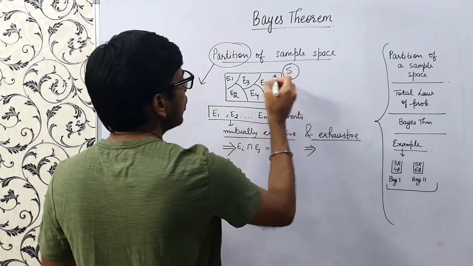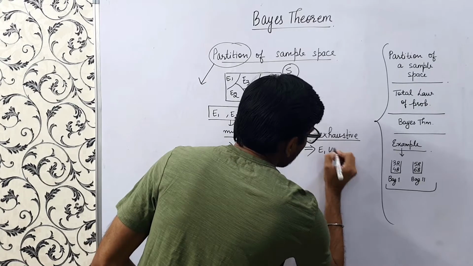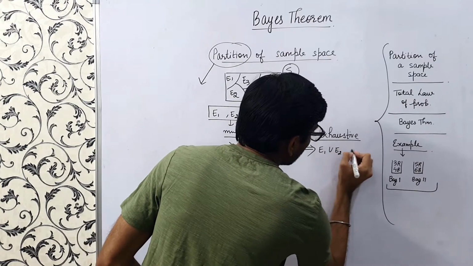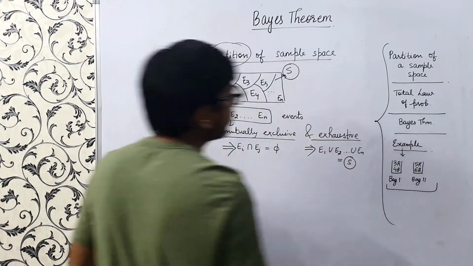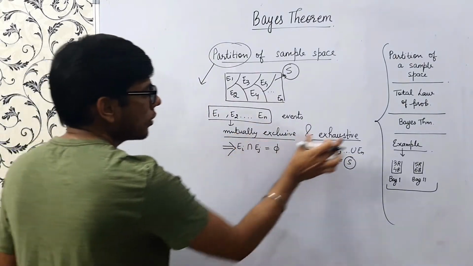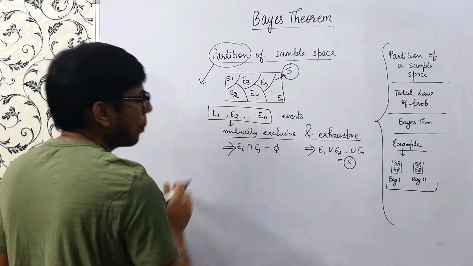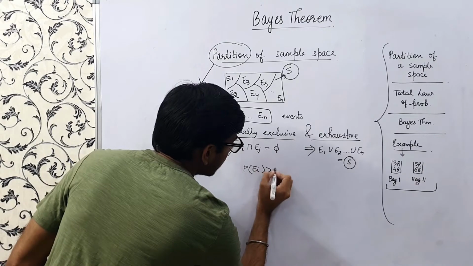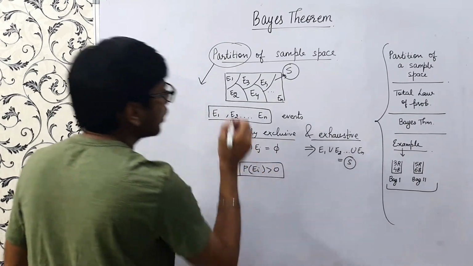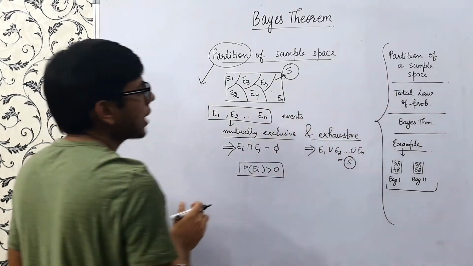This is our whole sample space, so E1 union E2 union up to En equals the sample space. So, mutually exclusive and exhaustive, this is the partition of the sample space. And one more condition is that the Eis have a non-zero probability. So they have some probability. This is the partition of a sample space.